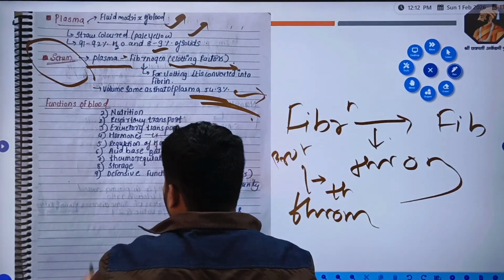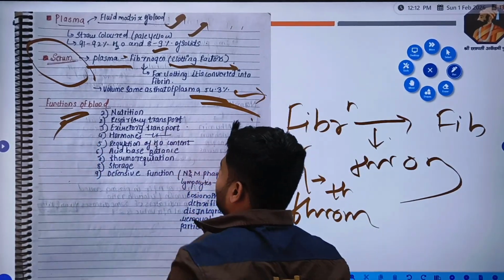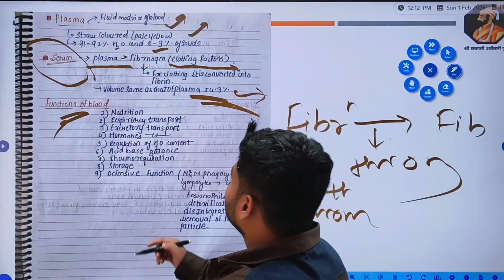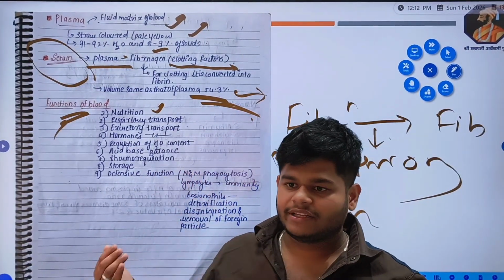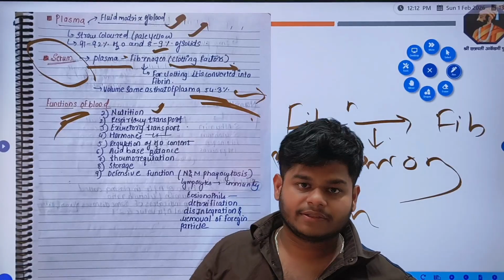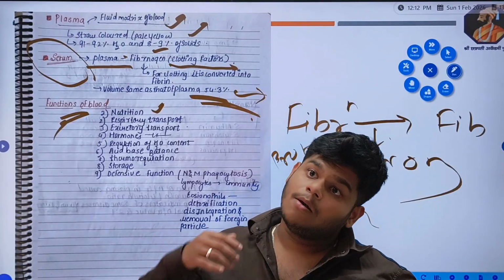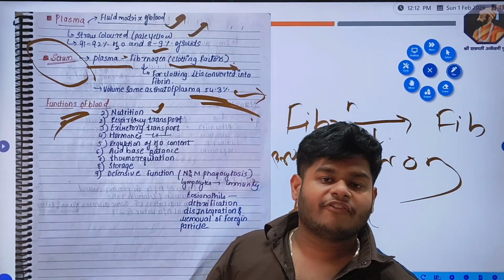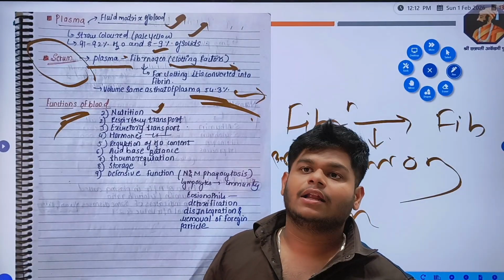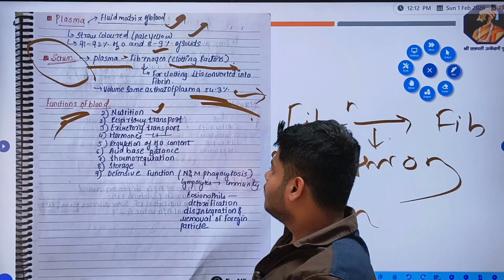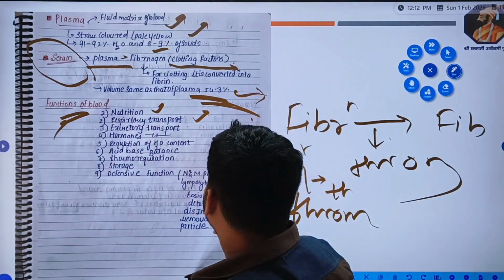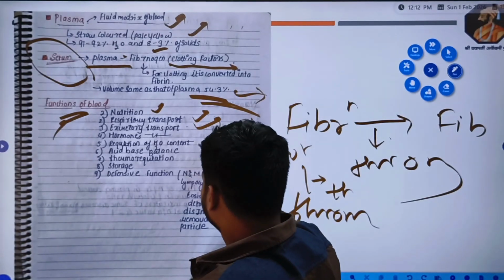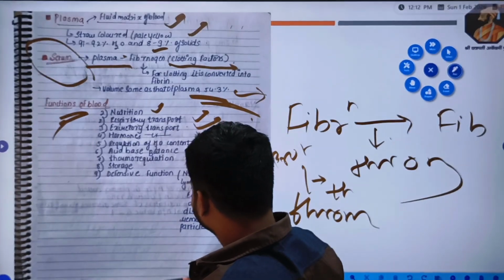Okay. Now, what are the functions of blood? The first function is nutrition, right? It provides us nutrition by transporting various types of nutrients like vitamins, minerals, micronutrients, macronutrients, also carbohydrates, fats, glucose and so on to the body whenever we need it, right? Respiratory transport, CO2 and O2 transport, we have discussed before. Excretory transport also we have discussed. Hormone transport also we have discussed.